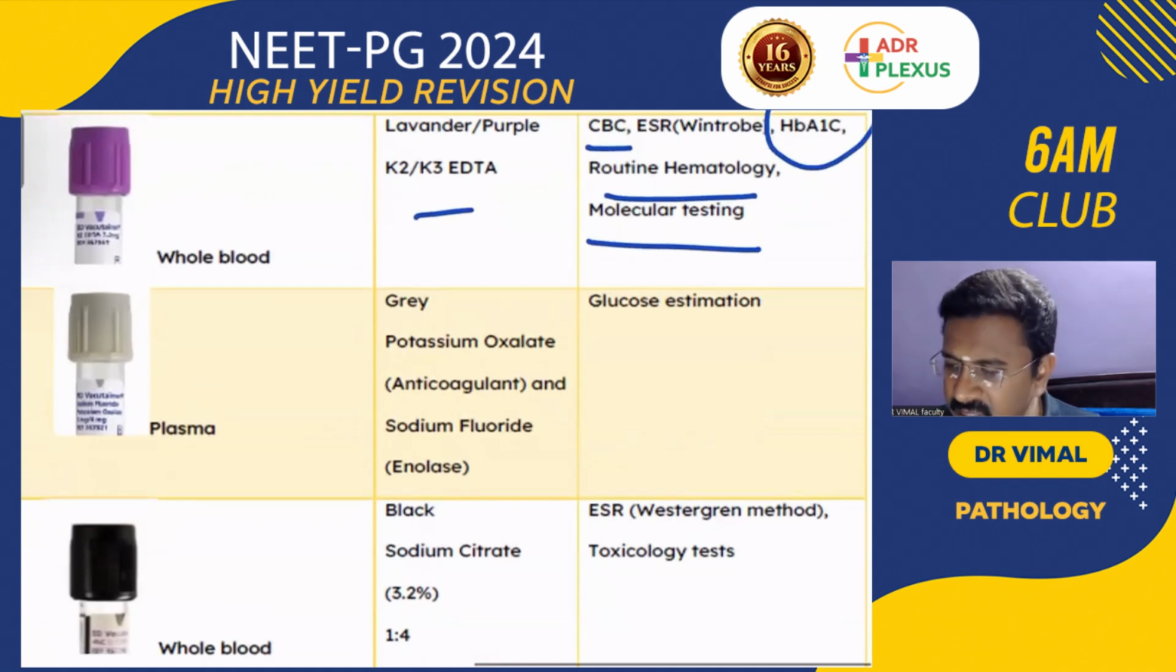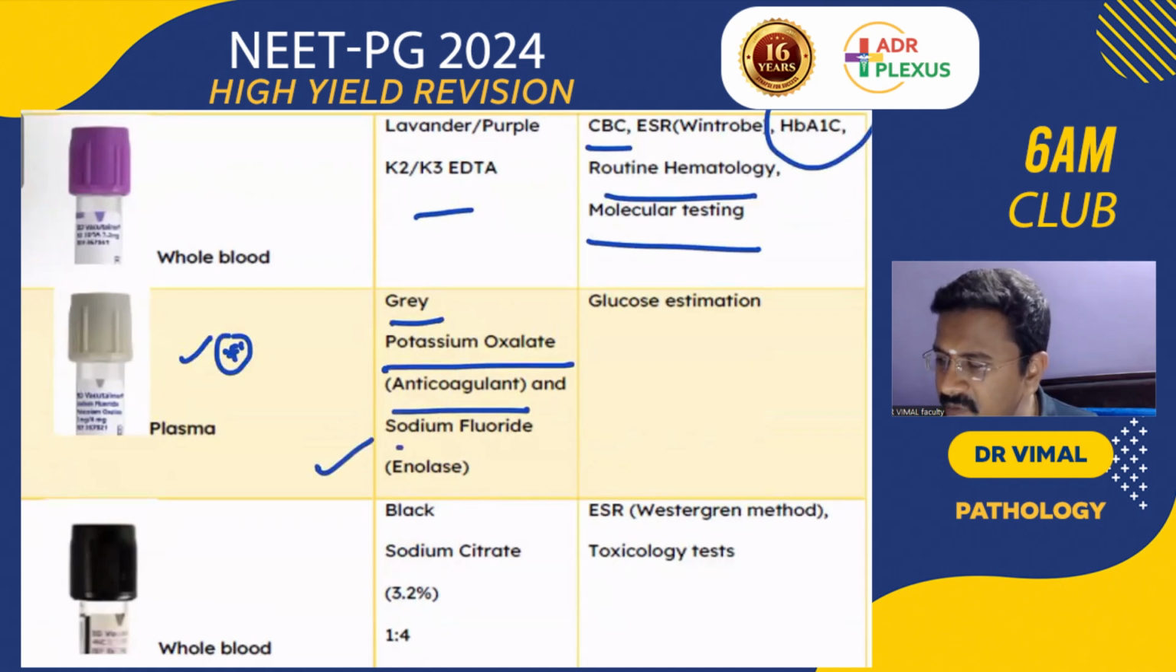All of you will remember that this is a PYQ. The gray topped vacutainer contains potassium oxalate as the anticoagulant and sodium fluoride as the additive, because sodium fluoride inhibits enolase. So this is used for glucose estimation.